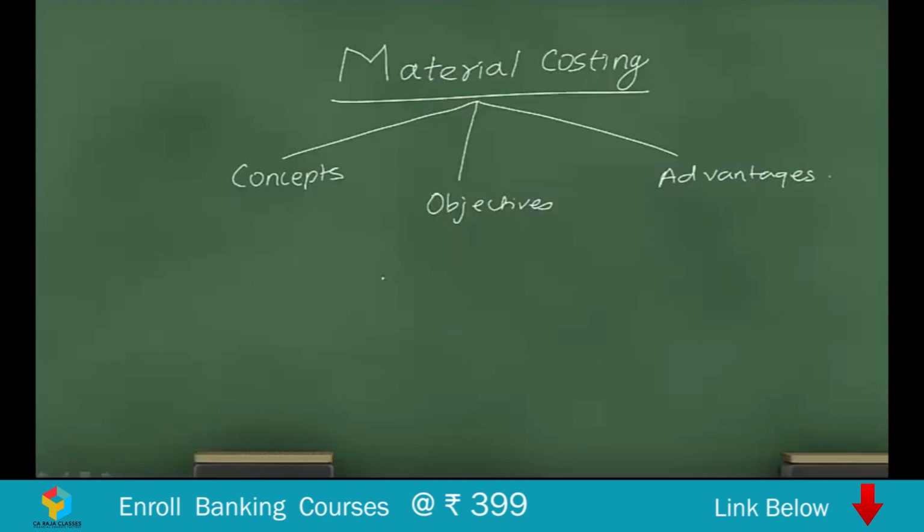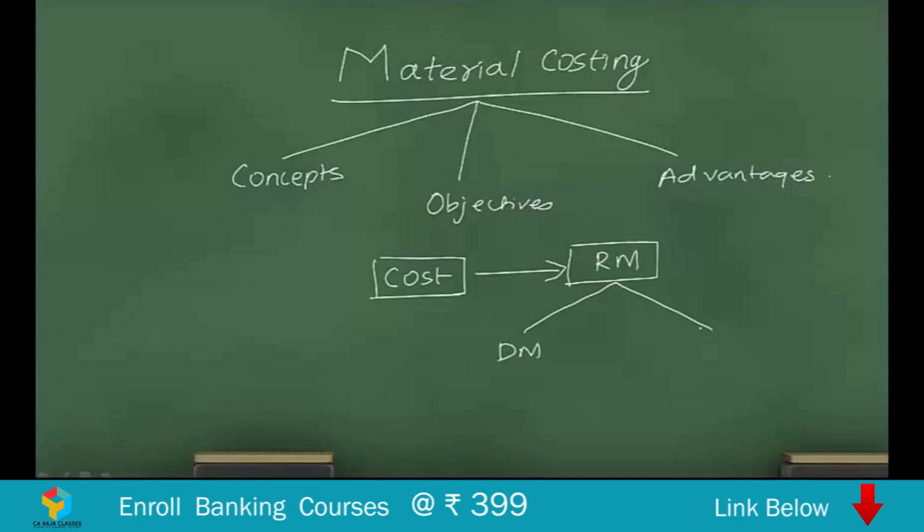So, the cost of any product which is manufactured will have a major component, that is raw material. The raw material of the product can be classified into two types. One is direct material, the other one is indirect material. So what we understand is material constitutes a very significant portion of total cost of any product.